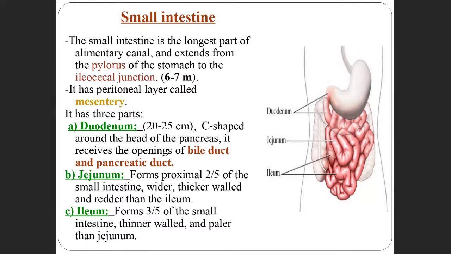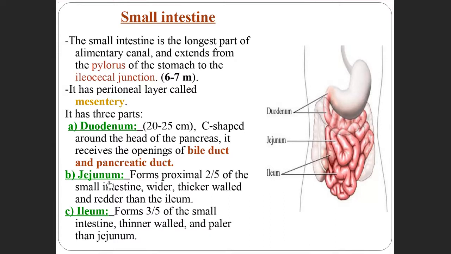What is the duodenum? The duodenum is a C-shaped structure around the head of the pancreas. And it receives the opening of the bile duct and pancreatic duct. Okay, this also I will show you. So these are the two openings present in the duodenum.